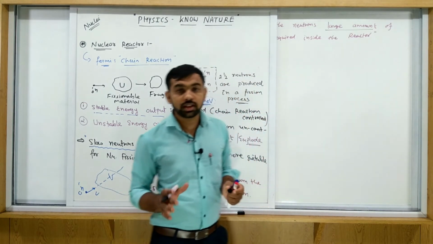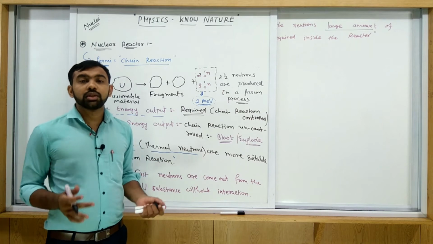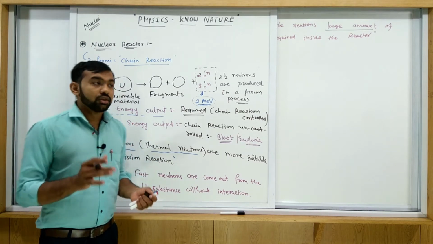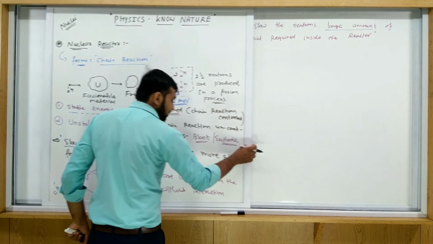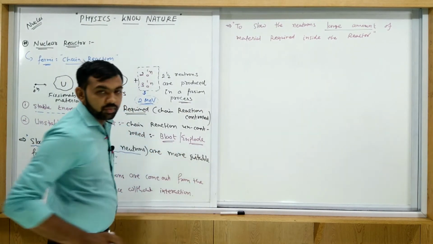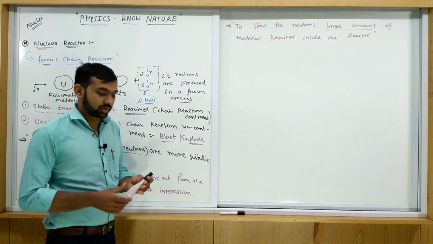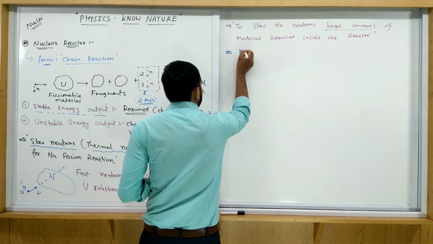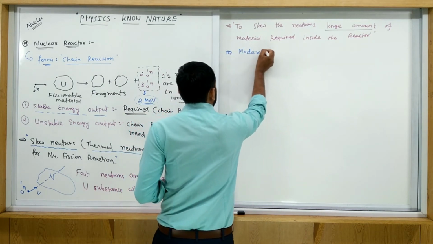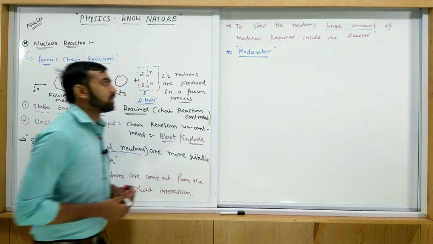So not only fissionable material is present inside the reactor; some other material is also fed along with the fissionable material. This is called a moderator. What is the role of moderator? To slow the neutrons. All of you must remember this word.